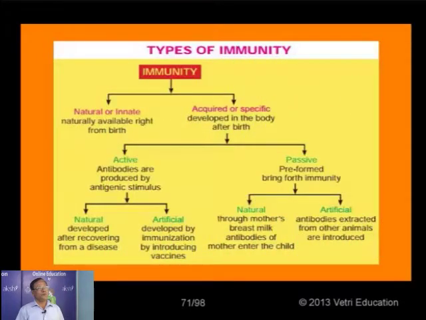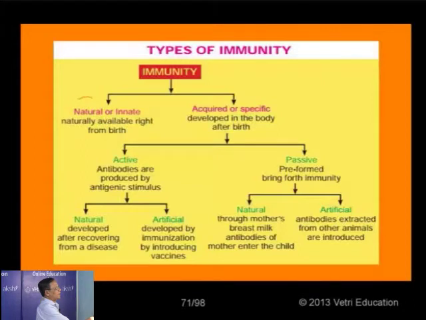So normally, based on the nature, how it stays in our body, and also how it is developed, either along with birth or after birth, generally the immunity has been classified into two different types. One is present right from birth, a natural one. Another one is acquired only after recovery from the disease, that is after birth. So based on this concept, we have two different types of immunity.